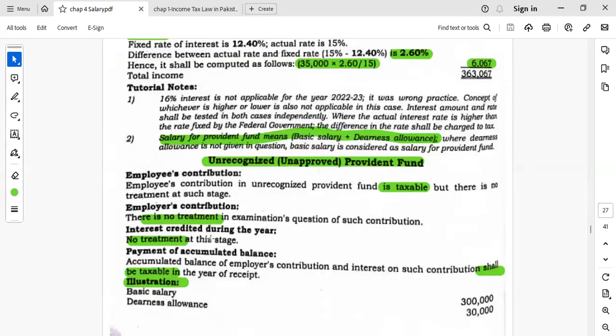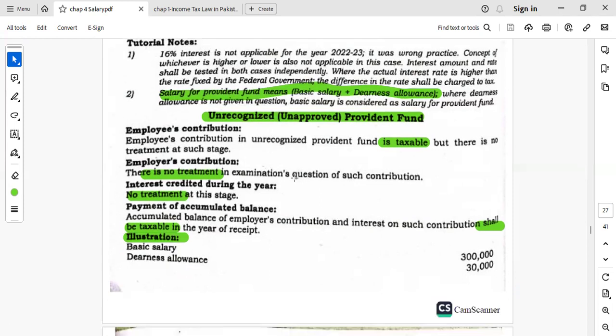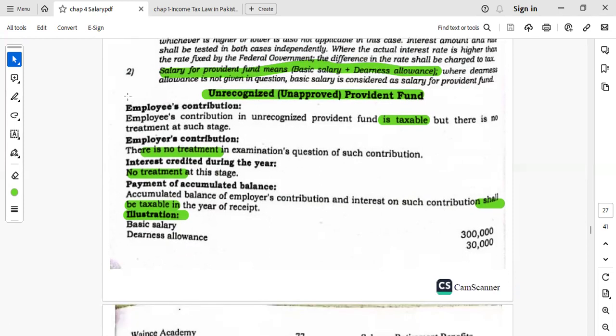If the provident fund is unrecognized or unapproved, then there is no treatment for the employee contribution, no treatment for the employer contribution, and no treatment for the interest credited during the year.